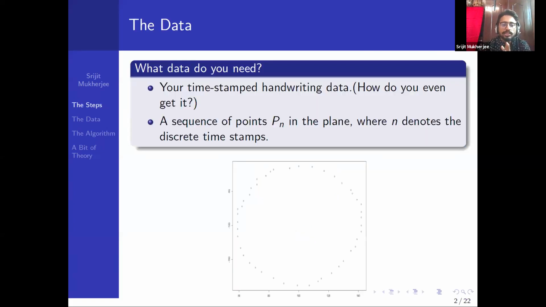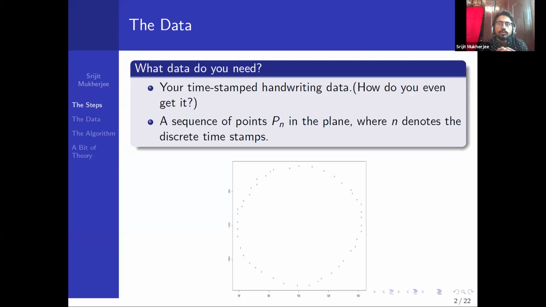So the idea is that to get the computer accustomed to your own handwriting, you must first give the computer your handwriting. Suppose you're writing your name, you must first give the computer how you write your name.